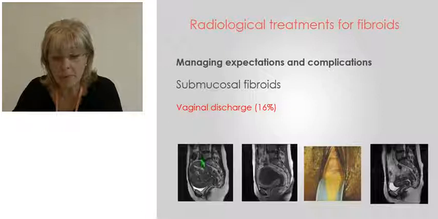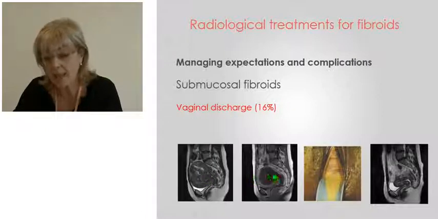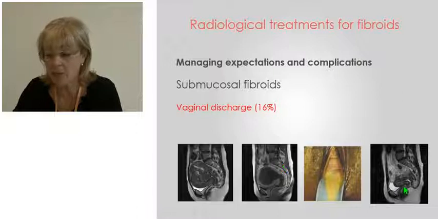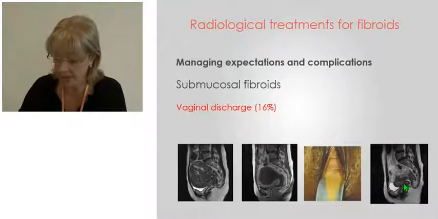Another problem is that the submucosal fibroid will degenerate and may liquefy and come away as a vaginal discharge, and this can be extreme. If it is like this, where we call this a chicken soup discharge, the patient will often need a gynecological procedure with hysteroscopy and curettage removal of as much of the material as possible so that they can stop this discharge. And this particular patient, as you can see, went on with a fantastic result.